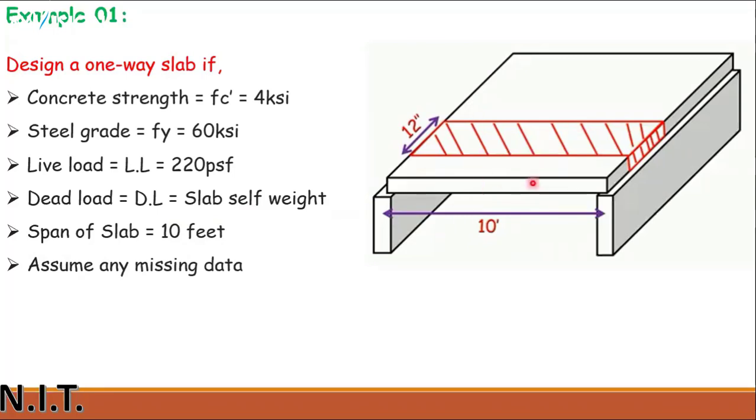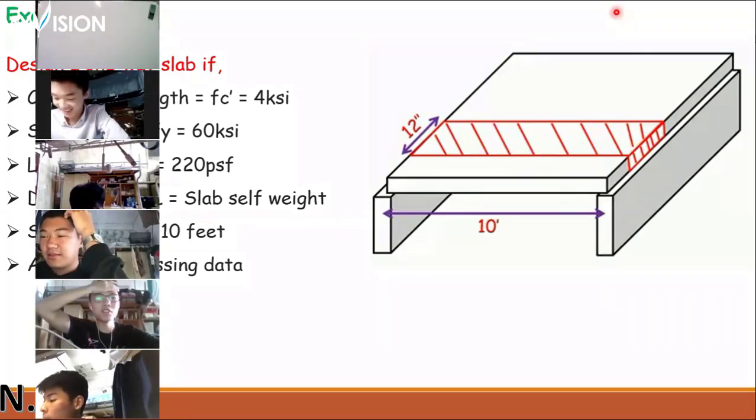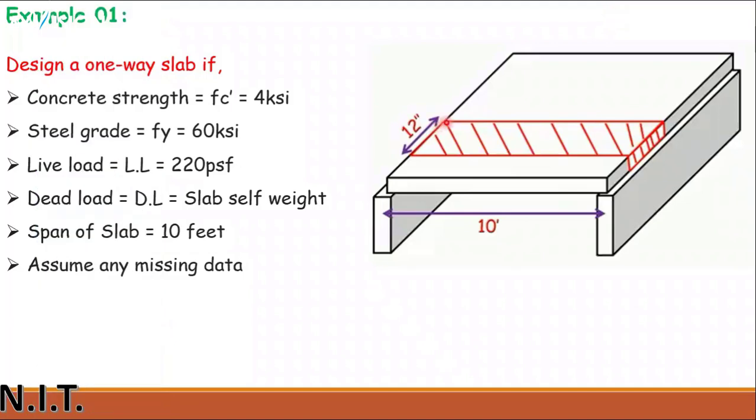And remember this thing: whenever we are designing, this is your slab, the physical demonstration of this one-way slab. Whenever designing a slab, you have to consider a 1 foot strip. We are not designing the complete slab. Can you see this shaded part? You have to imagine and design only a 1 foot strip, and then this design will be considered for the whole slab.